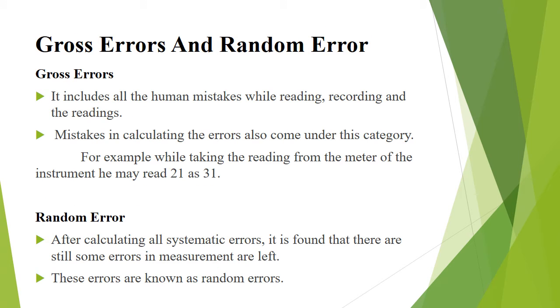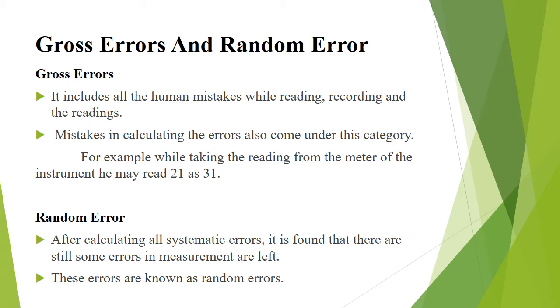Gross errors. It includes all the human mistakes while reading, recording, and the readings. This category of errors will make the mistakes in calculating the errors also come under this category.